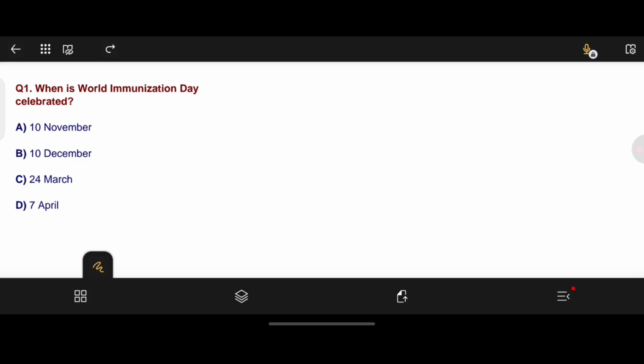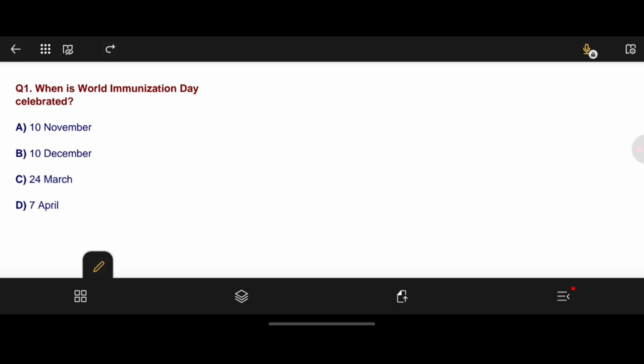Here in this session we discuss top 25 GK questions for SSC, CGL and other competitive examinations. Here our first question is, when is World Immunization Day celebrated? Options are A. 10th November, B. 10th December, C. 24th March, D. 7th April.